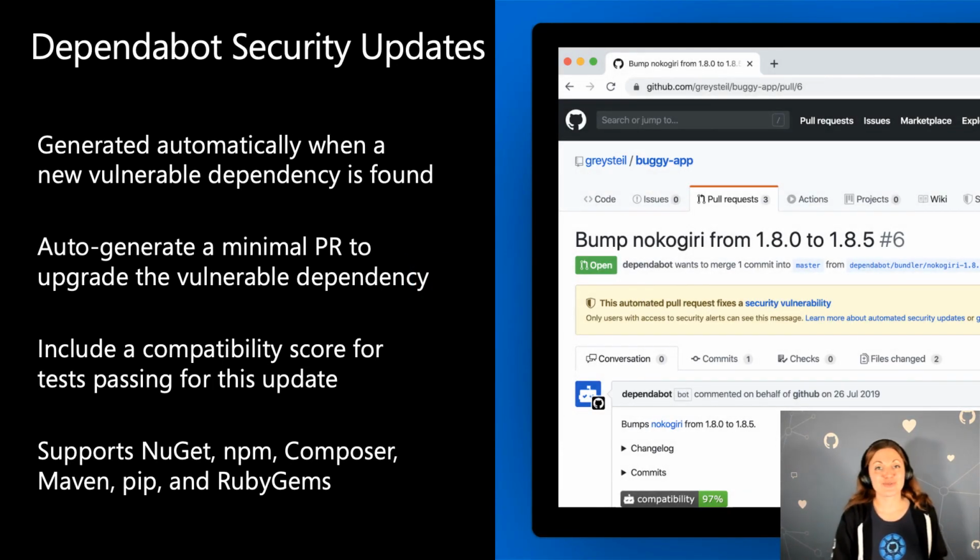I use the word Dependabot, but this feature really comes from an acquisition that GitHub made last year from a company called Dependabot, but it is now fully integrated with GitHub, so you can use it as part of GitHub features. It automatically identifies vulnerabilities, and then it automatically generates PRs, and it will also include compatibility scores for how many tests have passed, so you know that this is not a breaking change.